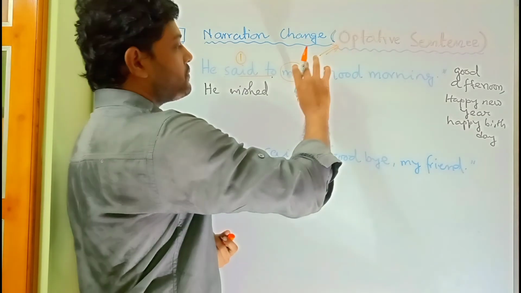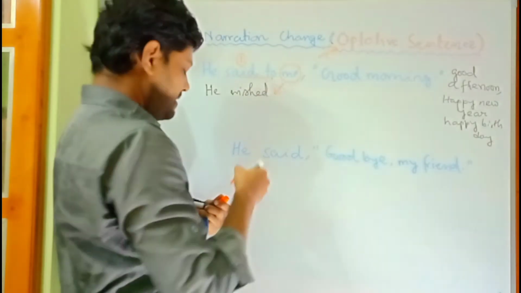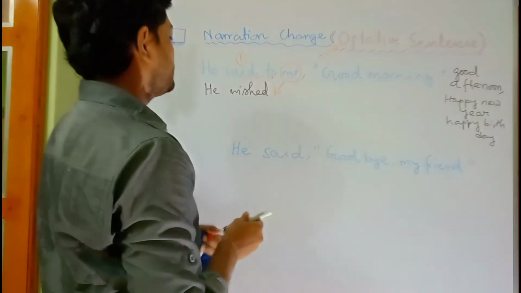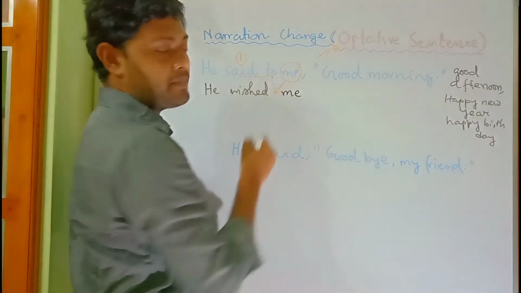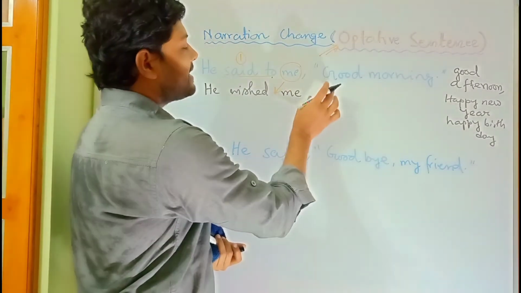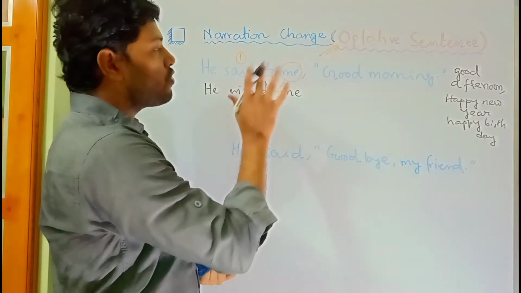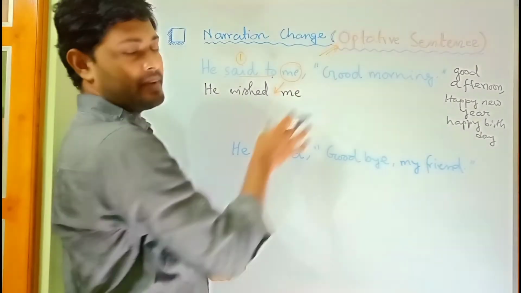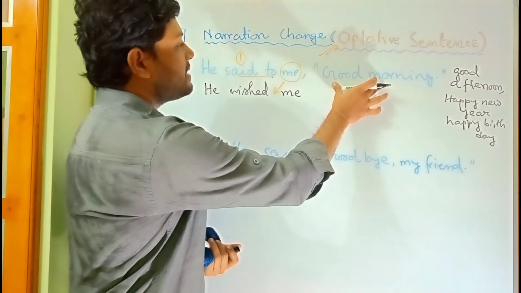But in the case of this kind of optative sentence, the narrative will come here. So he said to me will be he wished me. Got it? Then there is no need of a linker. No linker will come here. Okay, we have to write down the wish.